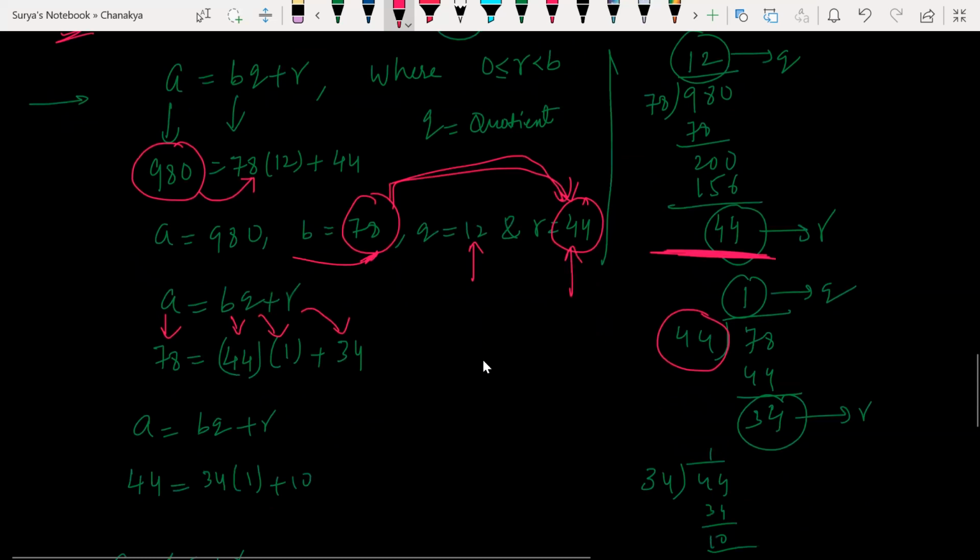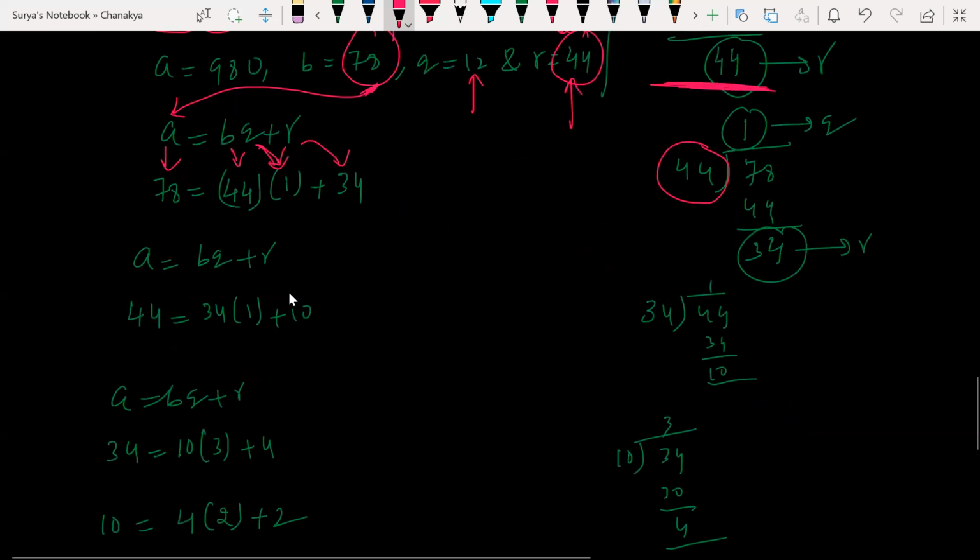The divisor we have taken here is my A value now, the highest number. Now divide 44 by 78: quotient 1, remainder 34.